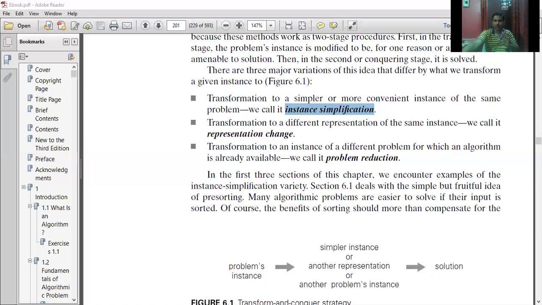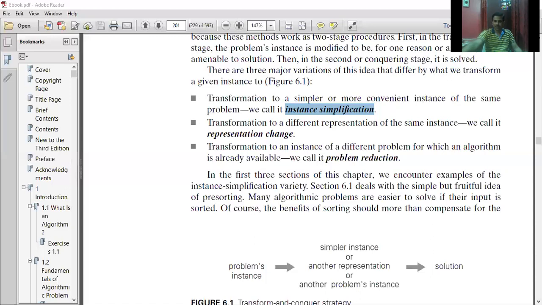Even I can show this scenario. So in your PPT also, let me show over there. Yeah, here it is. Understand the concept of transform and conquer. The problem is given.